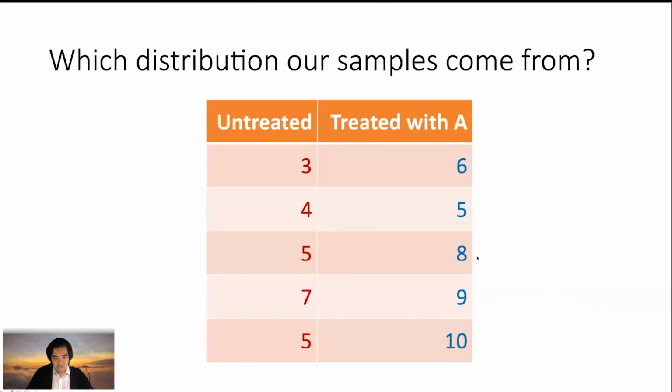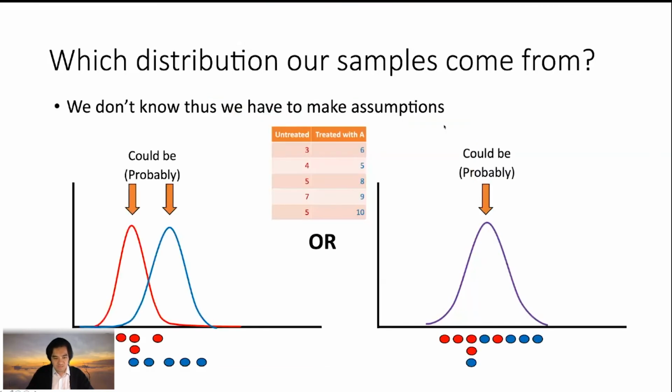If we're looking at the example here, we have the untreated and this other value, and then we have the treatment, the condition being treated with drug A. When we do the treatment, there are two possibilities. Could be that your data coming from two distinct populations, the first distribution or the second distribution.